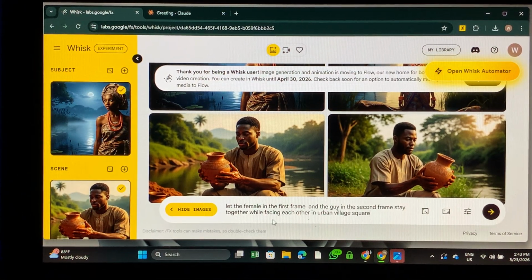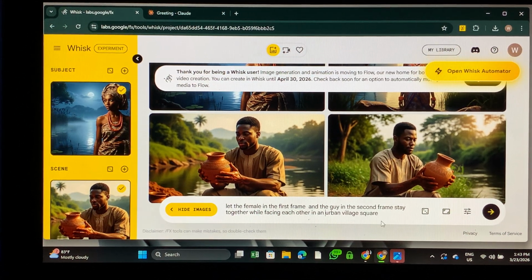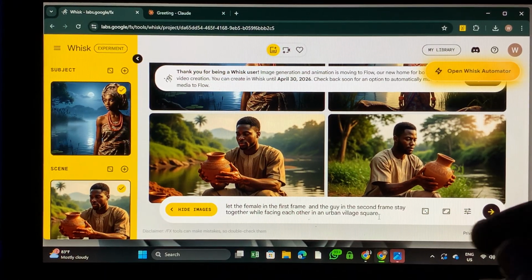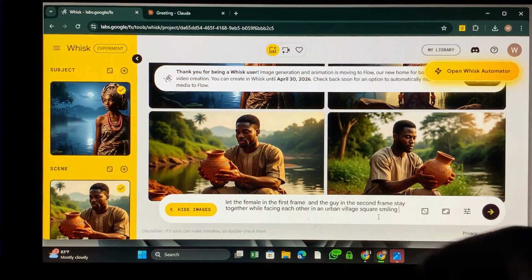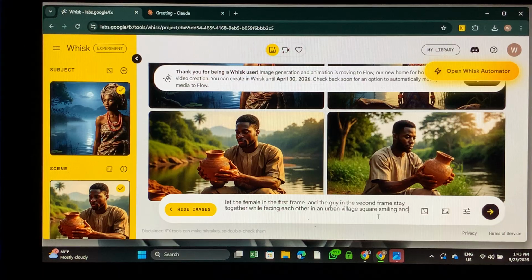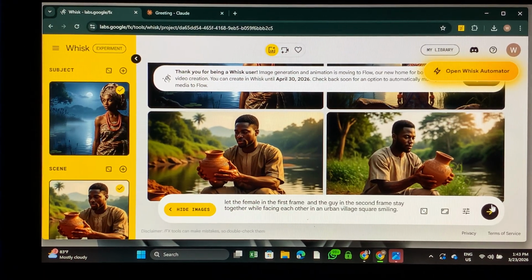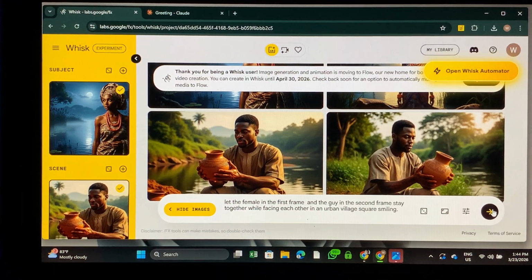So let the female in the first frame and the guy in the second frame stay together, facing each other in an urban village square, smiling. Yeah. Let's just keep it simple, you understand? We can go to the complicated process later, so let's see what is going to give us.